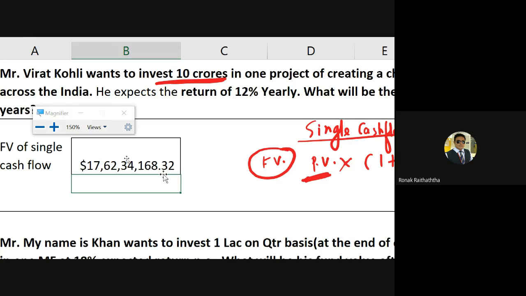Some people will be like, sir, it is giving us the currency of dollars. Why can't we get it in rupee? Why not? You can get it in a rupee as well. You will have to just change the currency in the Excel.